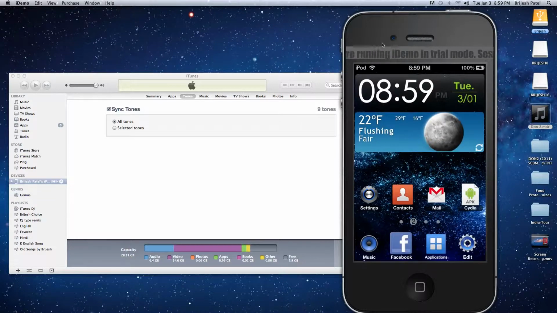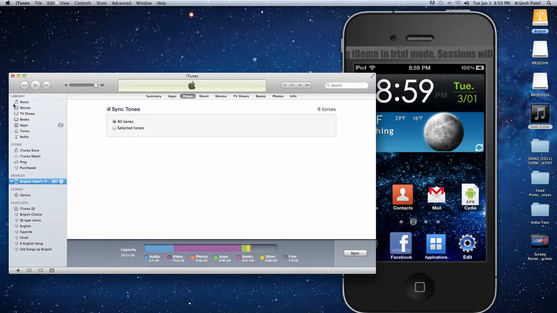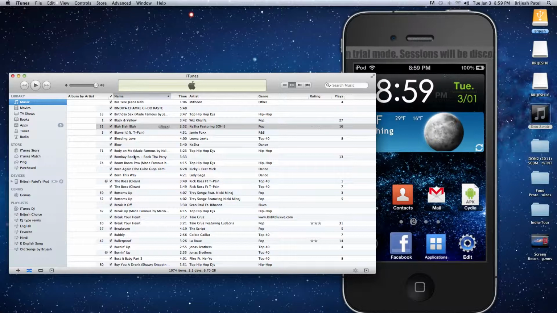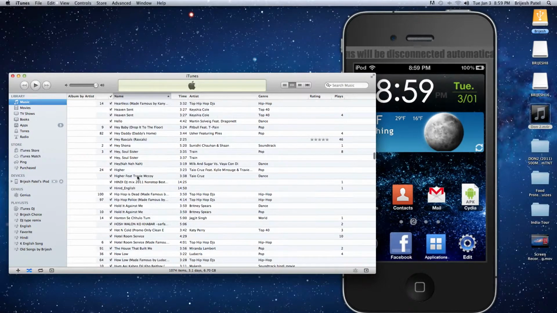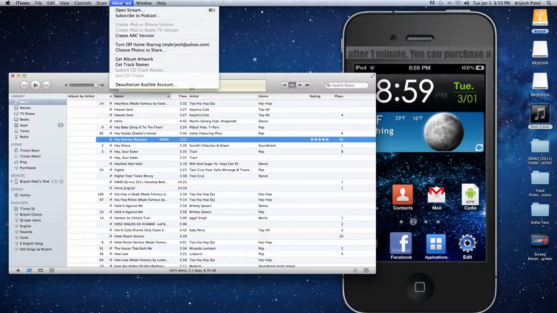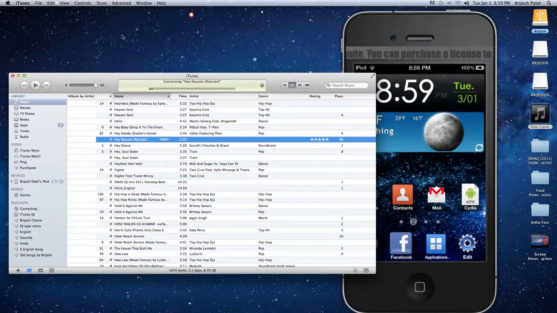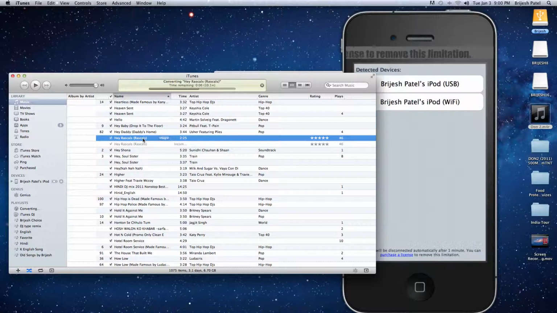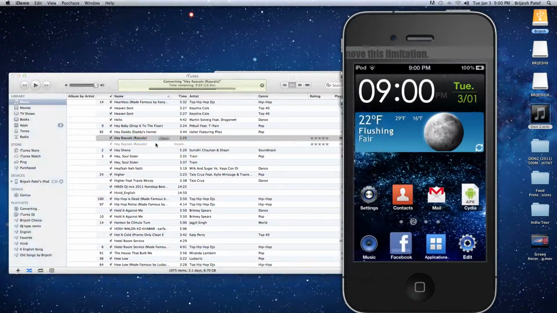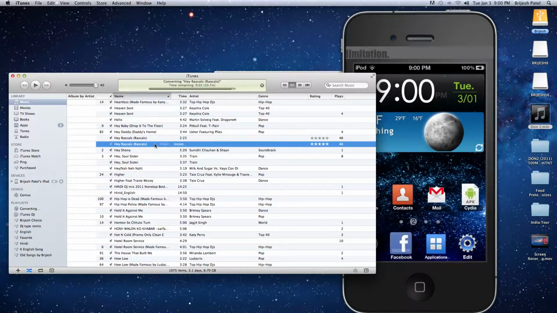The way you can create one is go to music and choose a song, any song you like. Let's see, like Rascal's song. Okay, Hey Rascal. So I want to go to advanced, create AAC version. AAC is basically you creating a copy of the file that you selected, and you reformat it in the size that you decided. I'll show you what I mean.